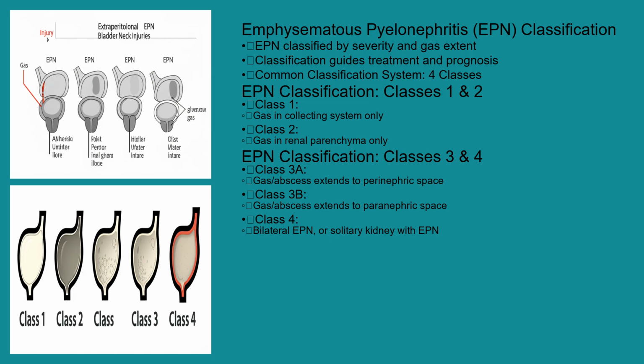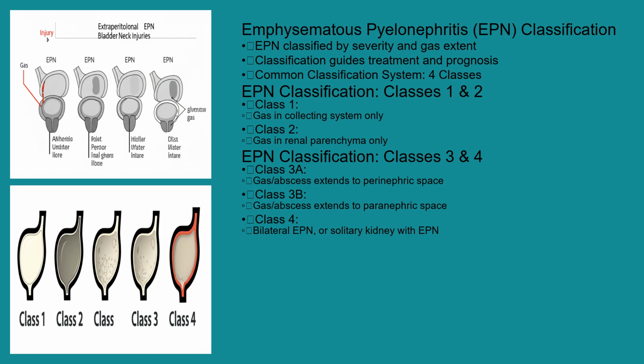EPN is often classified based on the severity of the disease and the extent of gas involvement in the kidney and surrounding tissues. Several classification systems exist, but one commonly used system categorizes EPN into 4 classes. Class 1 involves gas in the collecting system only. Class 2 involves gas in the renal parenchyma only.